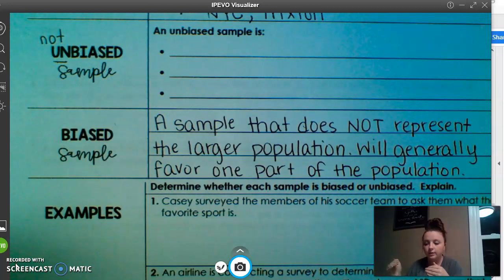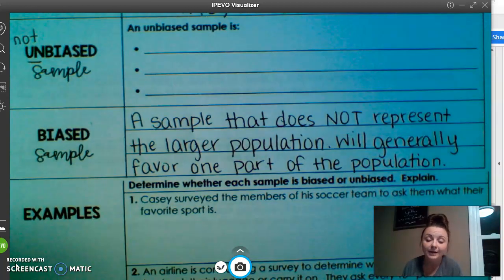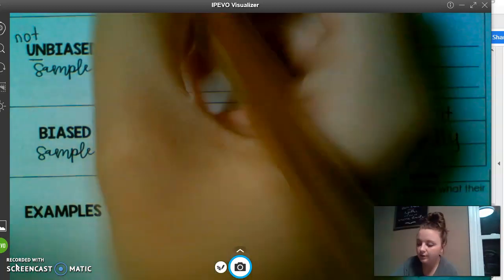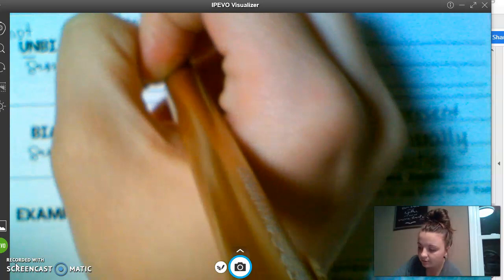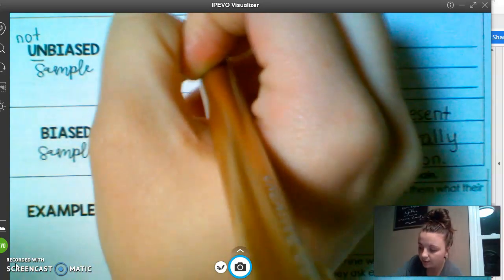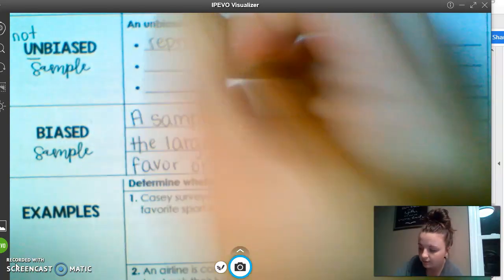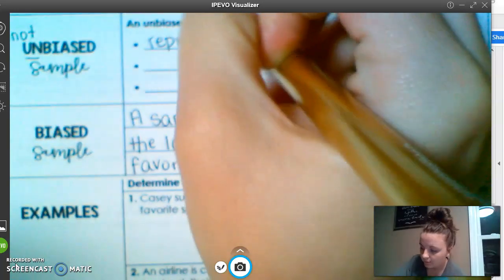Okay, so now we're going to go back up to unbiased samples and then we'll be able to compare and contrast the two. So to be an unbiased sample, there are three things that a sample has to hit. The first thing, the sample has to represent the larger population.